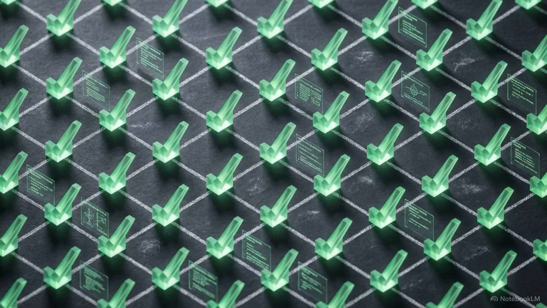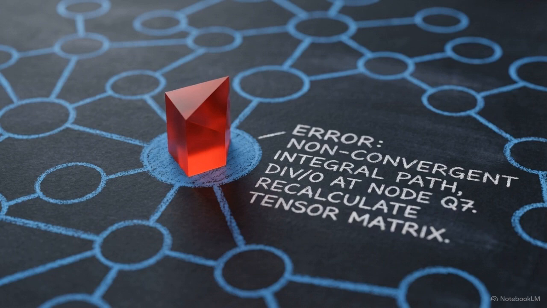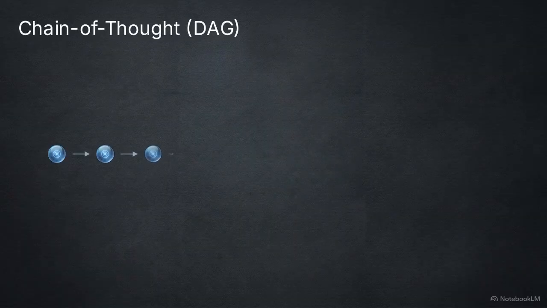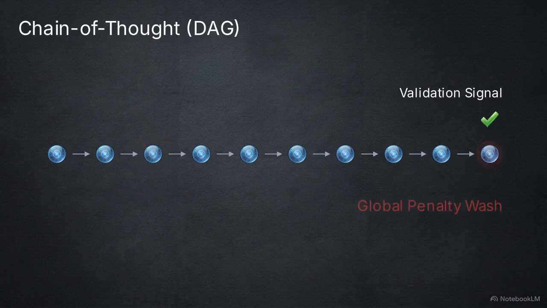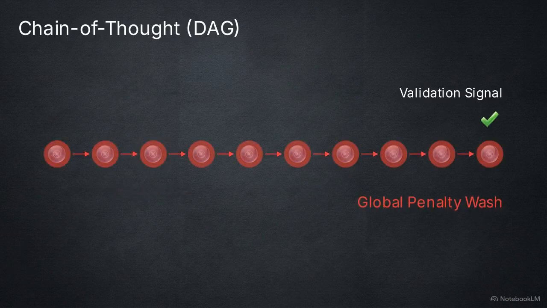To solve this, the frontier of AI architecture is shifting toward dense, process-level supervision and generative feedback loops. Advancing past current cognitive ceilings requires models to calculate the exact location and cause of internal logical failing. Consider a directed acyclic graph, where each node is a sequential logical step. Under standard RLHF, a validation signal appears only at the terminal 10th node. If a flaw occurs early, the global penalty washes backward indiscriminately.